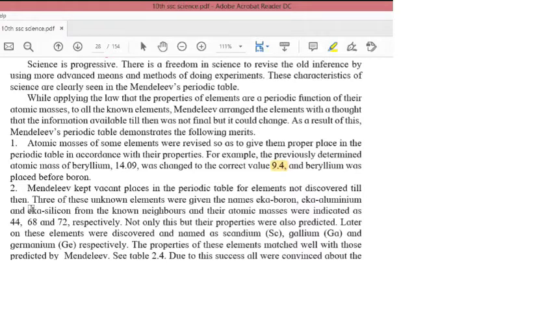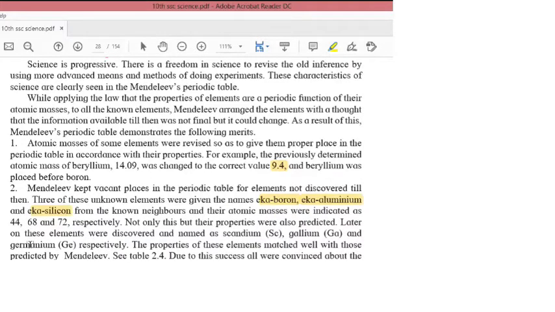Three of these elements were given the names Eka boron, Eka aluminium, and Eka silicon, from the known neighbors, and their atomic masses were indicated as 44, 68, and 72 respectively. Not only this, but their properties were also predicted. Later on, these elements were discovered and named scandium, gallium, and germanium.